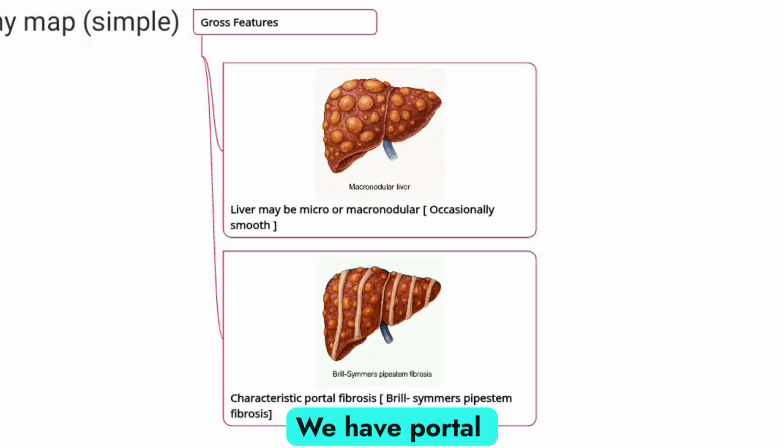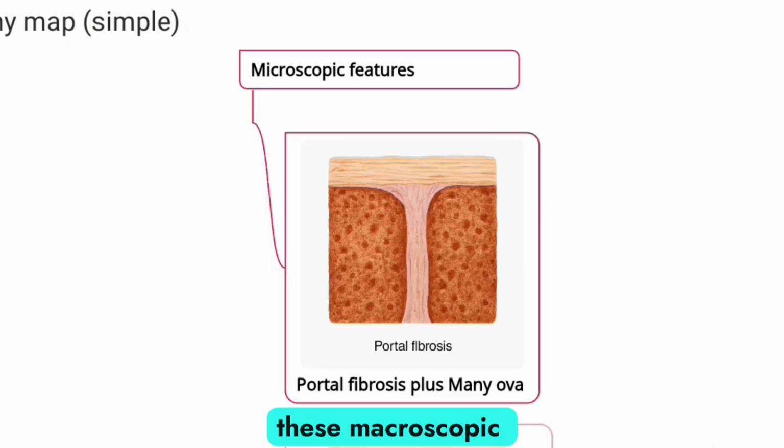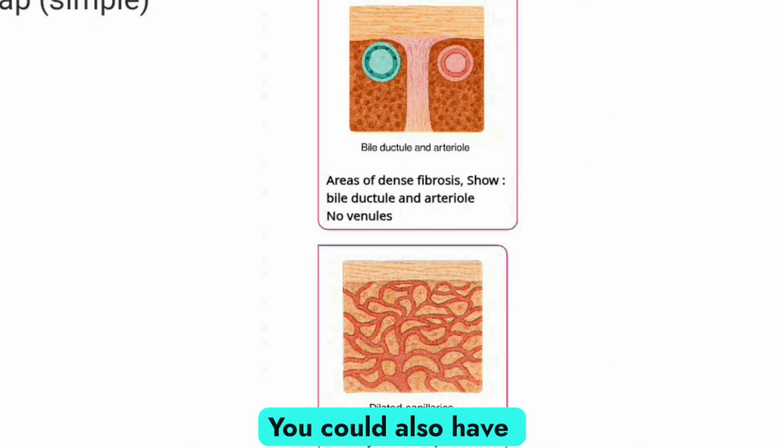We have portal fibrosis, which is also called the bilharzial pipe-stem fibrosis. And you could have these microscopic changes in the liver, whereby you have portal fibrosis plus many ova. And you could also have areas of dense fibrosis. You will see the bile ducts and arteries, but you will not see the veins. You will not see the venules. And you have many dilated capillaries.